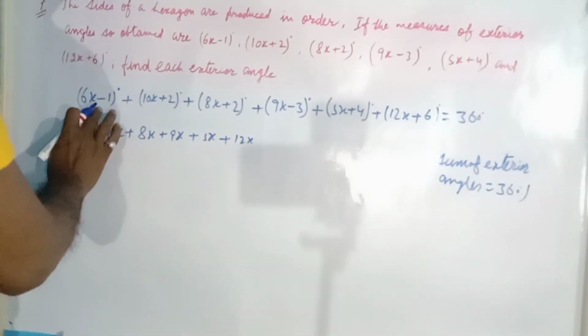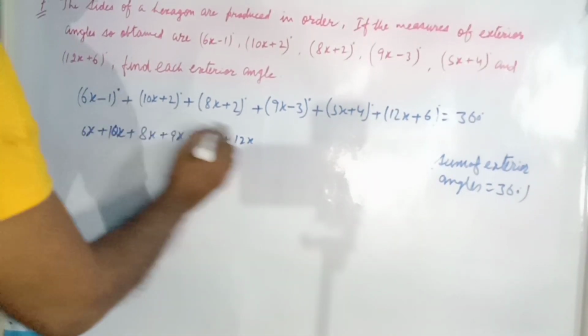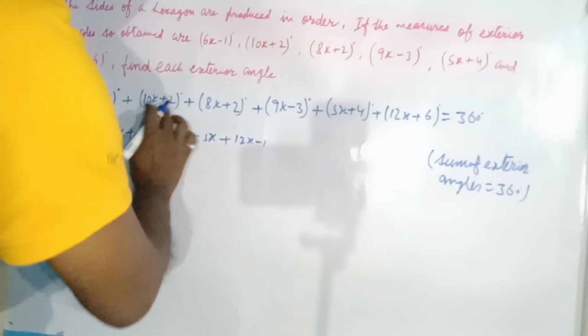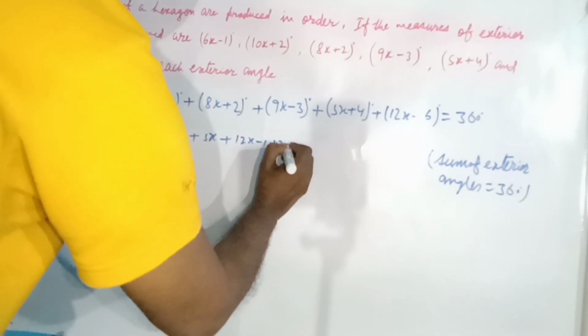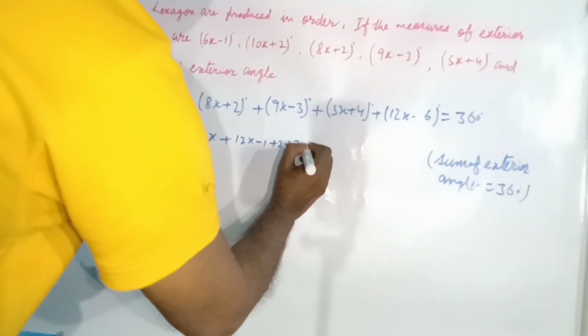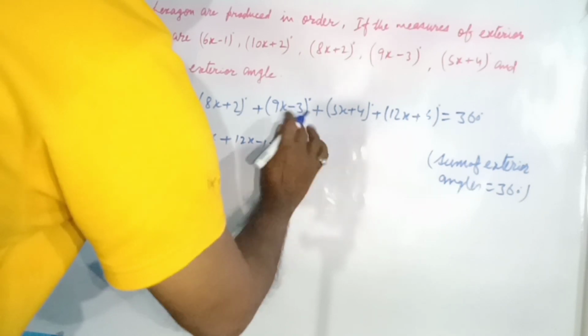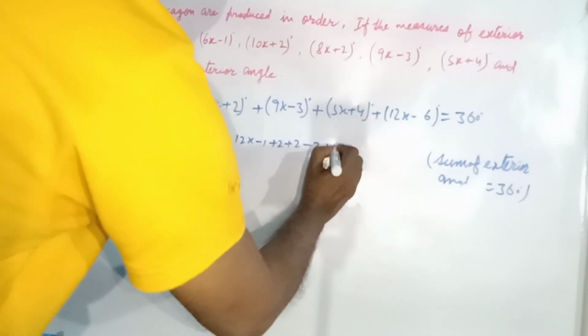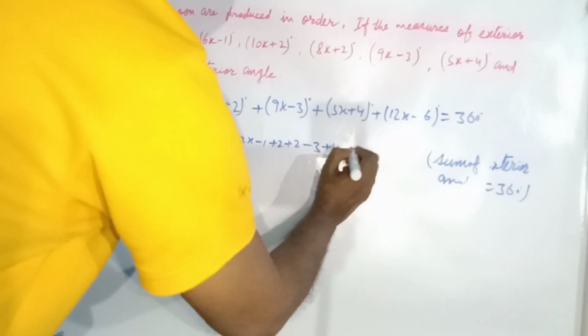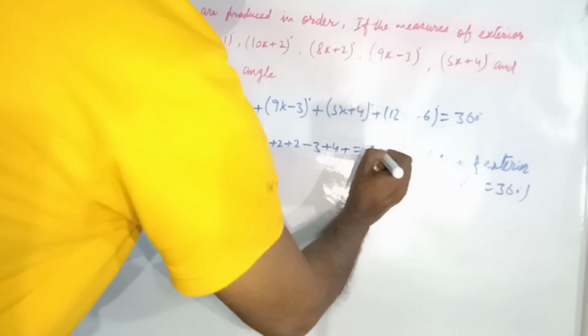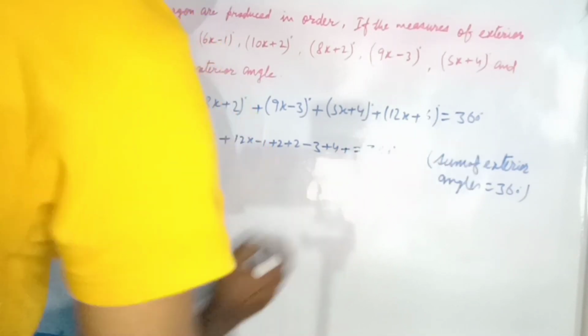After that we have minus 1 plus 2 plus 2 minus 3 plus 4 plus 6 equals 360 degrees.